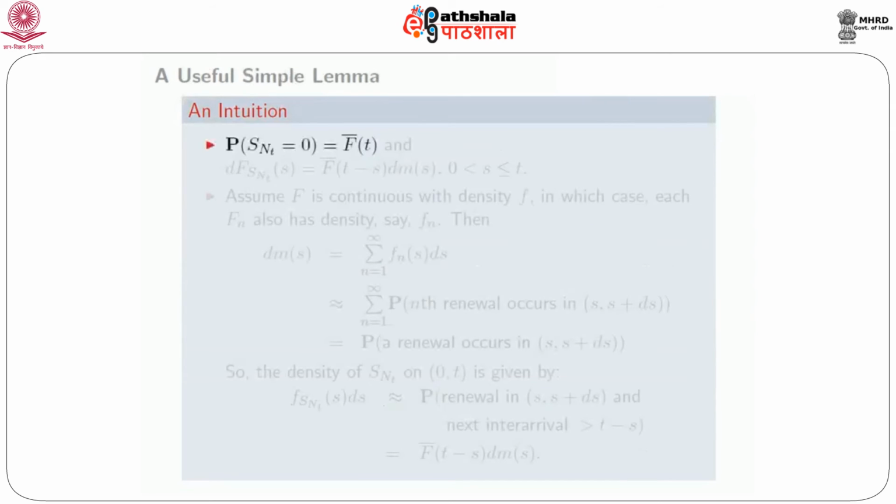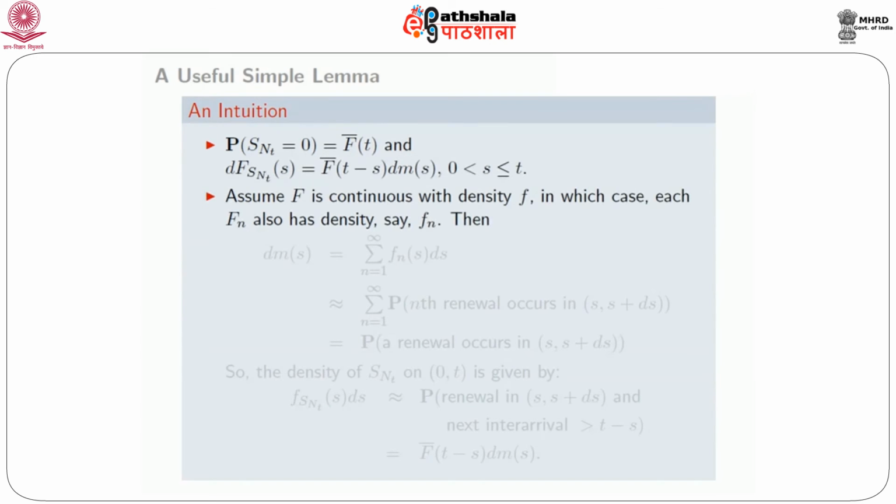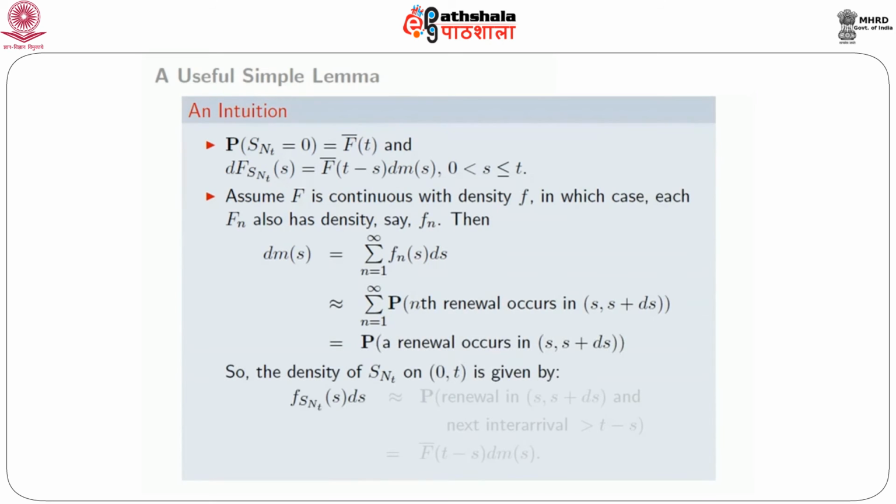Now an intuition. Notice that the probability that S_N(t) equals 0 is F bar t, because S_N(t) equal to 0 means S1 is greater than t, which is the same as X1 is greater than t, that is F bar t. And for s strictly positive and less than or equal to t, roughly dF of S_N(t) at s is F bar of t minus s, dm(s). Roughly you can think of it that way.